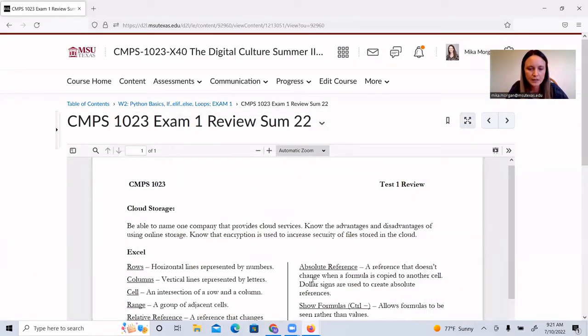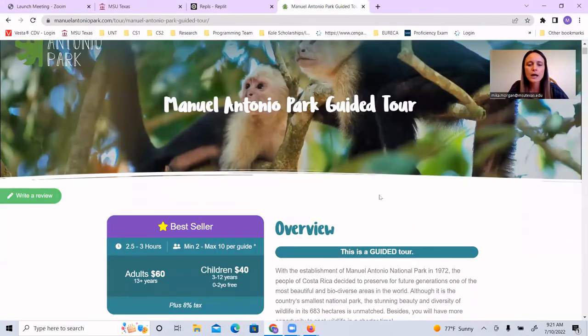So here's what we're going to do. And that's it. That'll be all of our topics that we've covered. So we are going to make a calculator that will tell us how much the total bill would be to buy tickets to go to this park. This is the Manuel Antonio Park in Costa Rica. I'm going to be visiting there later in the summer, and we're planning on going to this park.